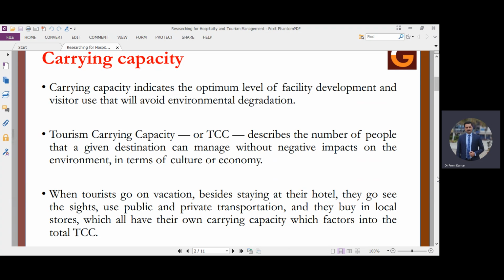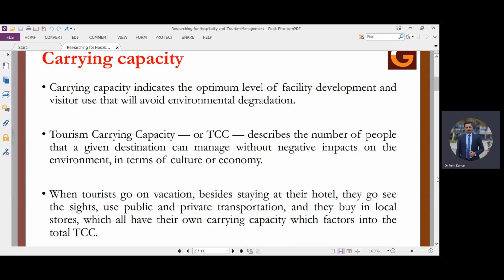So basically, if we have to measure the carrying capacity, we can say that at a particular destination with a number of available services, if we are able to cater to a particular number of tourists or visitors, that will be called the carrying capacity. That means some destinations which are big may be able to handle 1,000 tourists each day. Some destinations which are very small in geographical area may be able to cater only 100 tourists per day, or maybe 500 tourists per day. So here 500 or 100 can be called the carrying capacity of a particular destination.